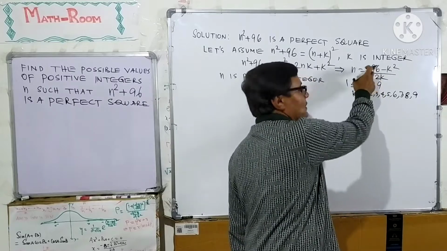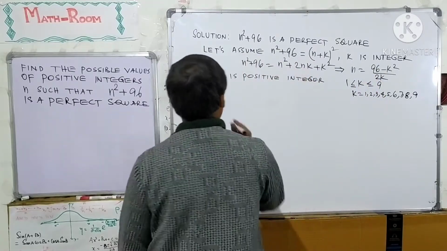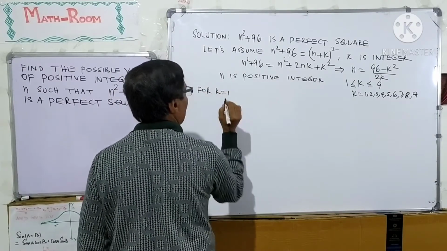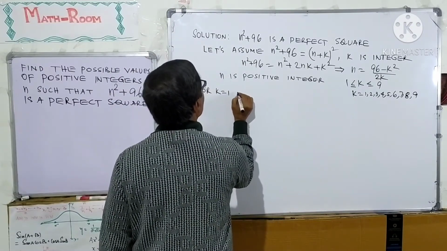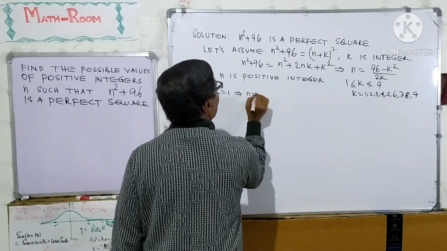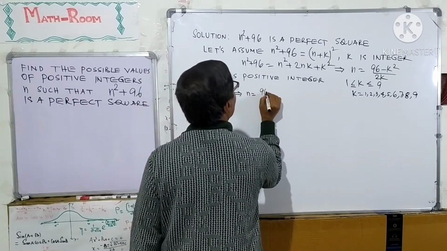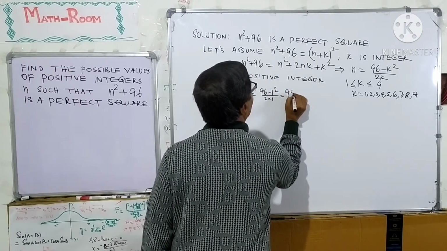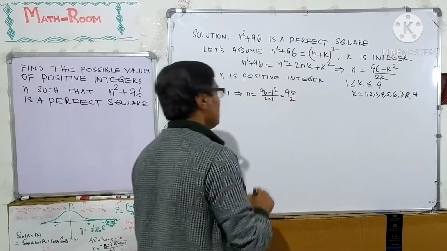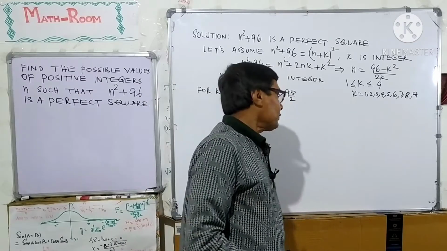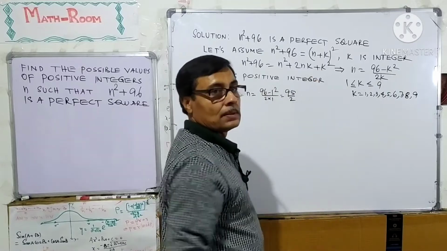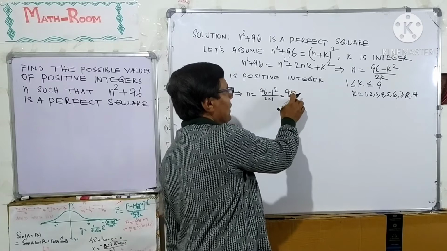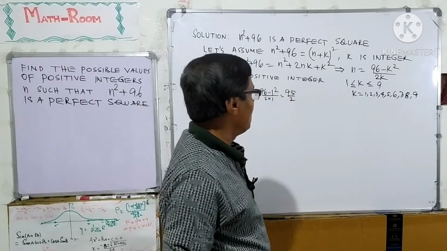Now, for k equal to 1, n equal to 96 minus 1 square over 2 into 1, that is 95 over 2, which is a fraction, but n is considered as a positive integer.